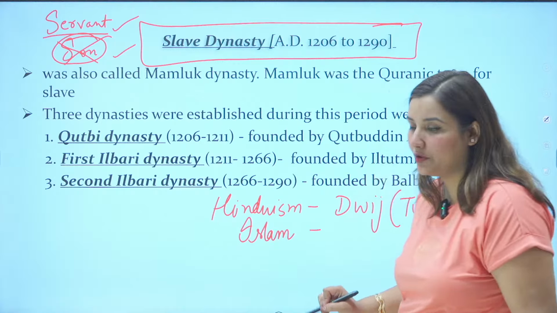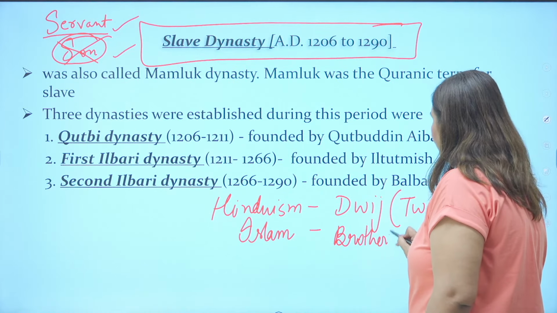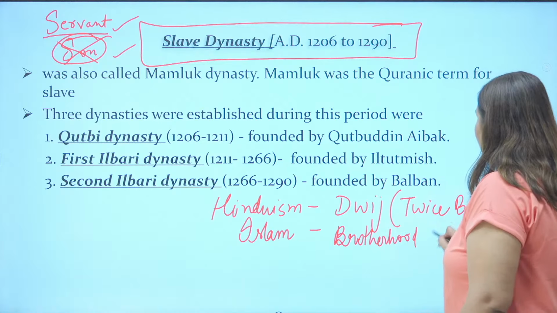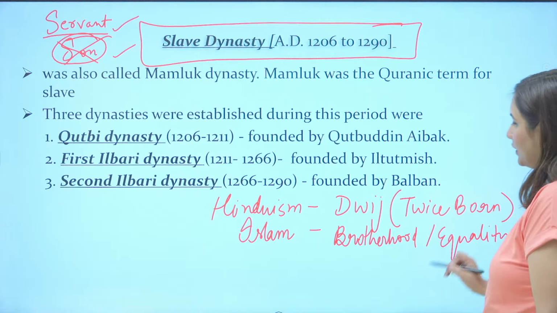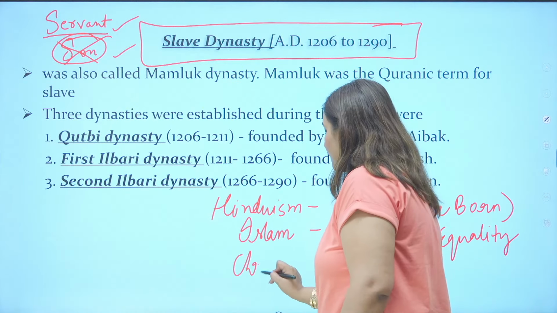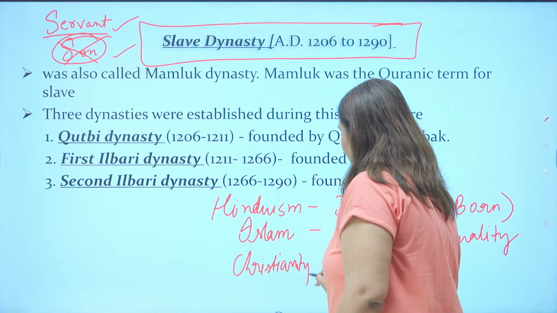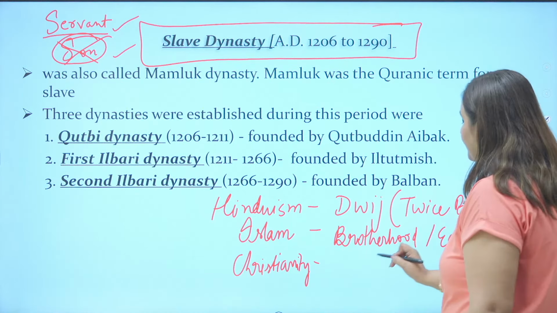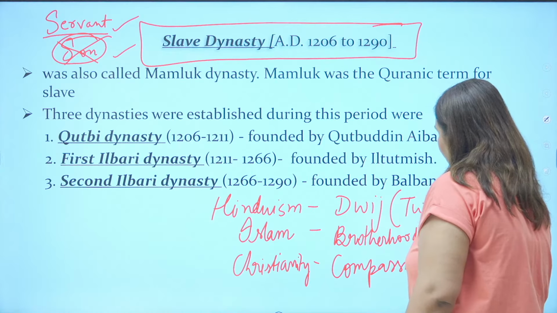the concept of brotherhood and equality is important. Brotherhood and equality. In Christianity, it is more about compassion and empathy.